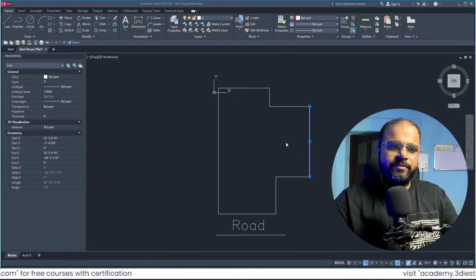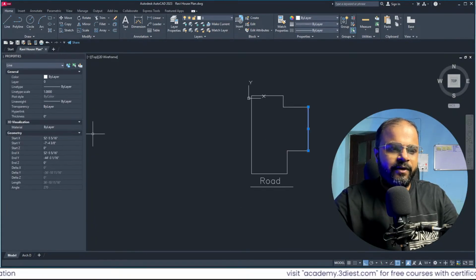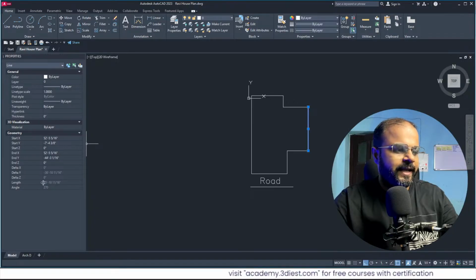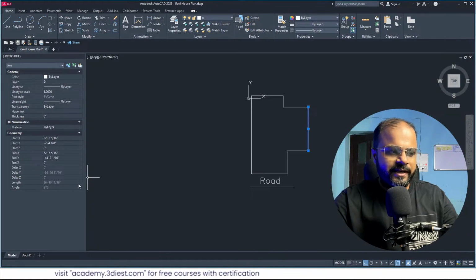At this moment, this is the line that we selected, and on the left panel you can see the length of it is 36 feet 10 inches, right? So almost 37 feet.